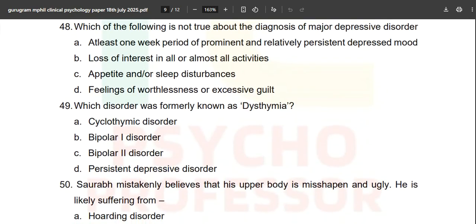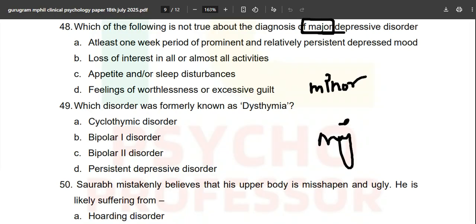Which of the following is not true about the diagnosis of major depressive disorder? Major means major, grand, big. Depressive means depression, and disorder is a common disorder. At least 1 week period of prominent and relatively persistent depressed mood. And even if you have not read about this question, you can just apply some common sense to what is going to happen. We are discussing a major. I hope you know the distinction between minor and major. If you know the difference between minor and major, you can apply some common sense over here.